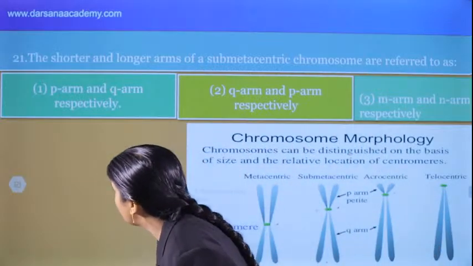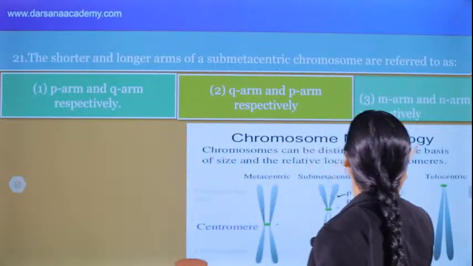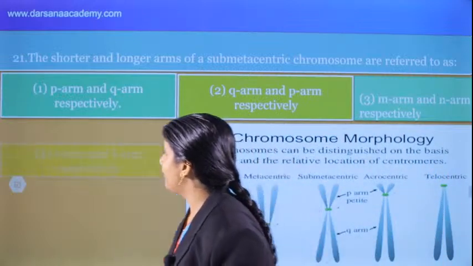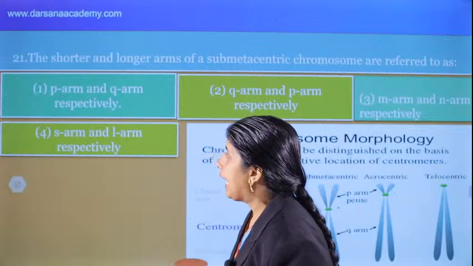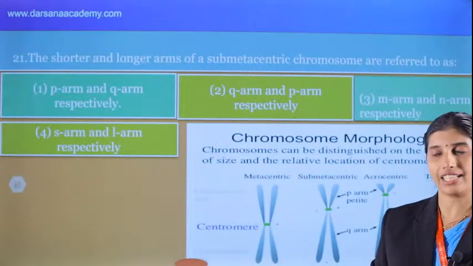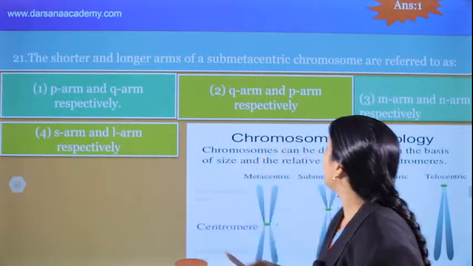And what about the third one? M arm and N arm? No. And what about the fourth one? S arm and L arm? No. What is the correct answer? Option 1 is the correct answer.